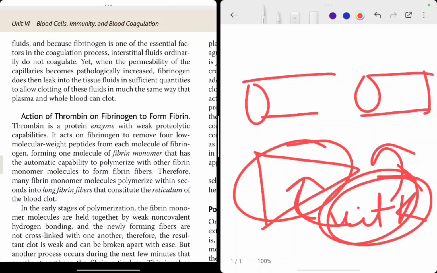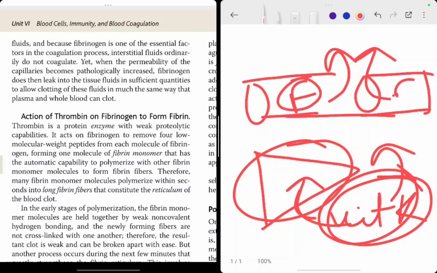So they are just telling that this fibrinogen gets leaked into the interstitial fluid and it does not coagulate normally. The coagulation only happens whenever there is a rupture of any tissue or any blood vessel. Only there it functions. So it is there in the interstitial tissues, but it does not coagulate. But whenever inside the blood vessel there is any rupture, unless there is a rupture, how will they come out? This is the meaning of it. So they are there inside the blood vessels, but they are not able to coagulate.